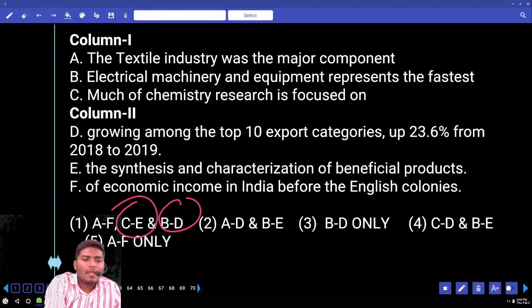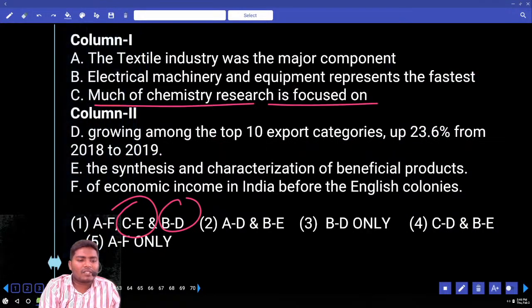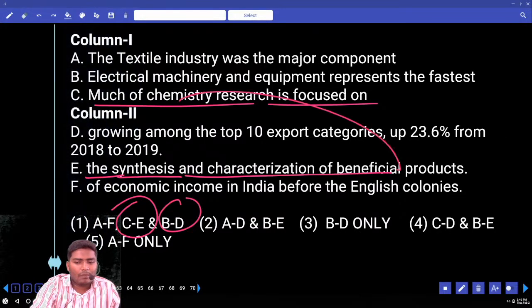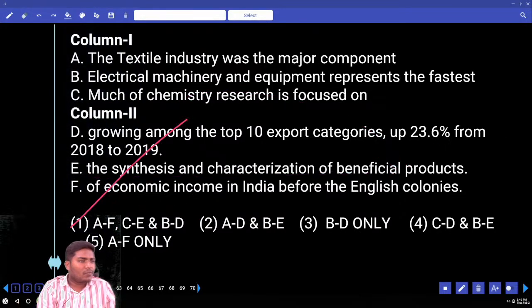Check for CE. Much of the chemistry research focused on what? Focused on the synthesis and categorization of the beneficial products. So you can absolutely go with the first option.